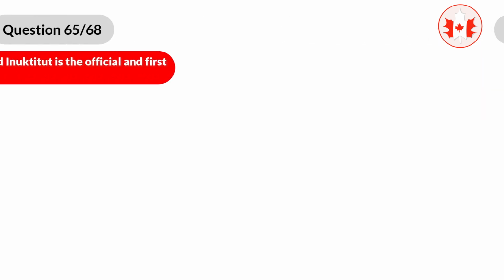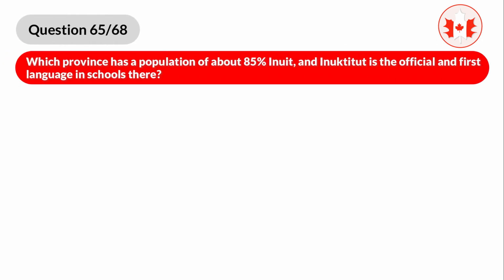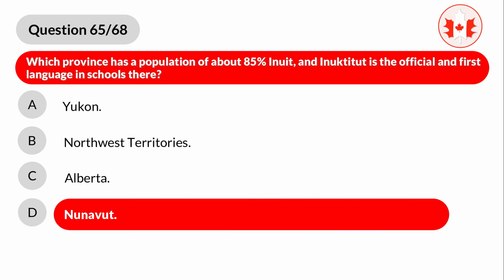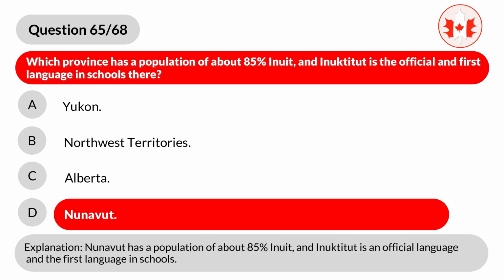Question 65. Which province has a population of about 85% Inuit, and Inuktitut is the official and first language in schools there? A. Yukon, B. Northwest Territories, C. Alberta, D. Nunavut. Correct answer is D. Nunavut. Explanation. Nunavut has a population of about 85% Inuit, and Inuktitut is an official language and the first language in schools.